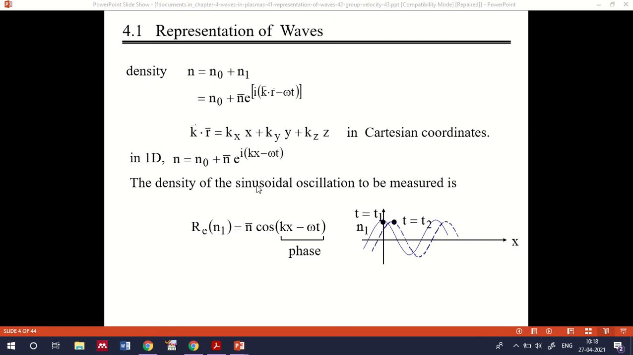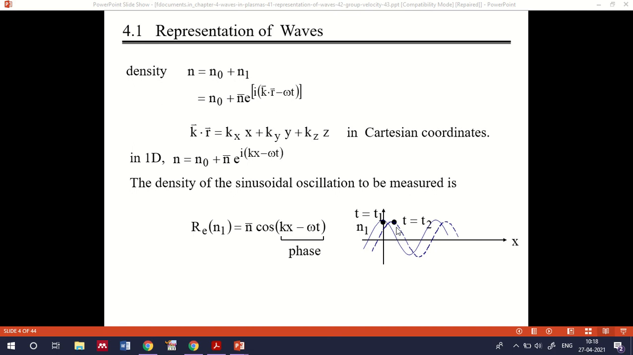Now, if you want to measure the density of the sinusoidal oscillation, the number of particles density, then n1 bar cos(kx minus omega t) will give you the density of the sinusoidal oscillation in the measured condition. Here we can see the wave propagating along the x direction, with t equal to t1 and t equal to t2. There are two waves propagating along the x direction with a small time delay, as you can see in the figure.